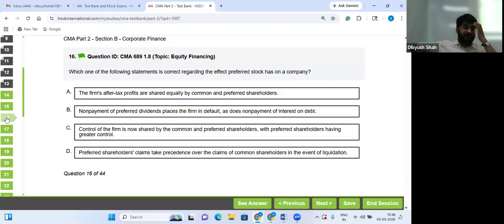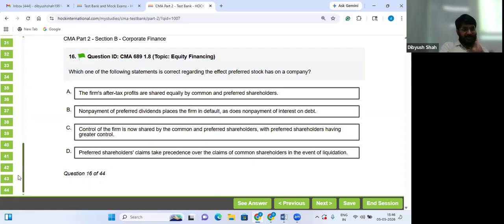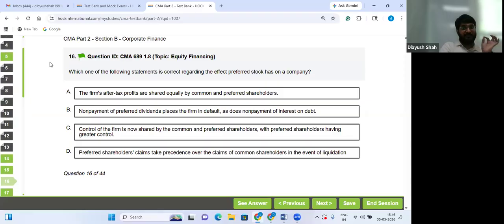Which one of the following statements is correct regarding the effect preferred stock has on a company? Firm's after-tax profits are shared equally by common and preferred stockholders. Not at all. They will only get their fixed share of dividends. Non-payment of preferred dividends places the firm in default. No. As does non-payment of interest on debt. Is it the same? No. So A and B both are wrong.